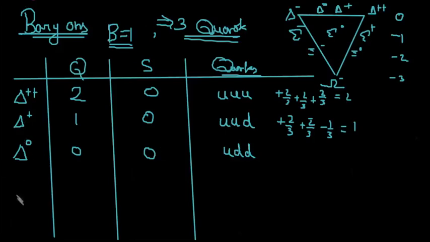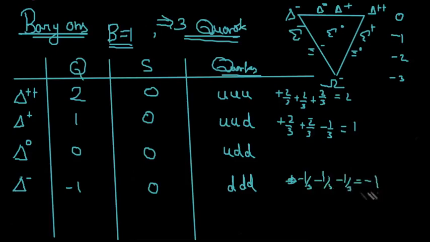Now moving further down, we have delta negative. For delta negative, you have charge that is minus 1 and the strangeness that is 0. For a negative charge, the maximum negative can be achieved only with DDD. So you can easily find out minus 1 by 3, minus 1 by 3 and minus 1 by 3 comes out to be minus 1. And here it is plus 2 by 3, minus 1 by 3 and minus 1 by 3, it is coming out to be 0. Moving further down, we have sigma minus.